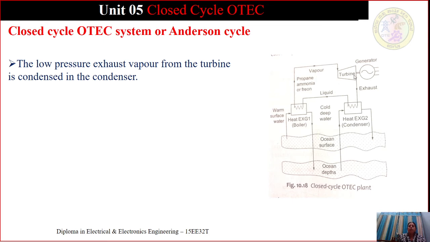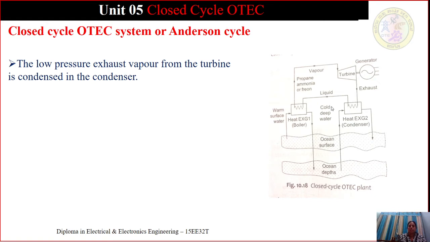After the high pressure vapor has done its work, the exhaust vapor from the turbine is sent to the heat exchanger 2 where it gets condensed. The low pressure exhaust vapor from the turbine is condensed in the condenser.